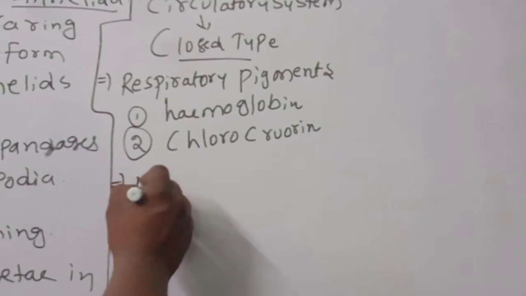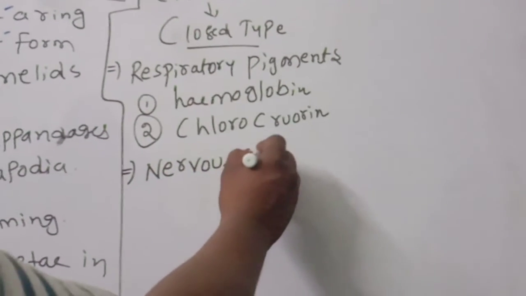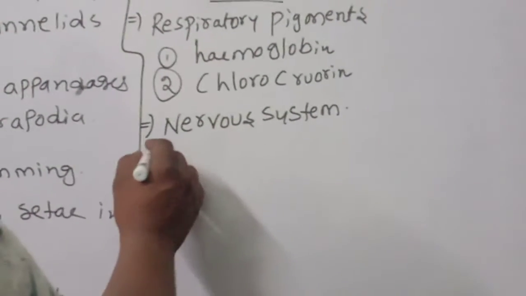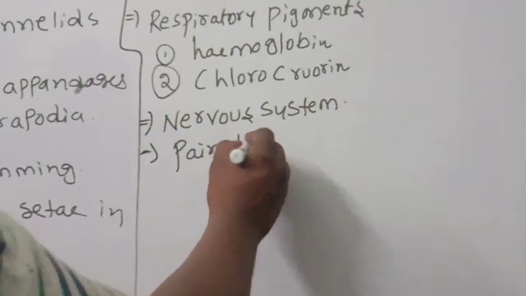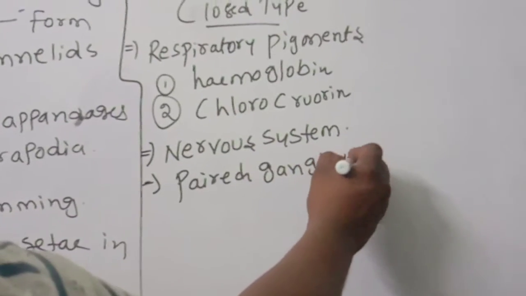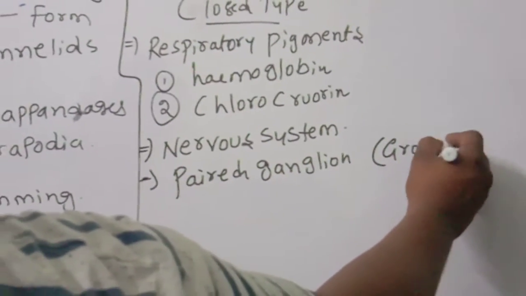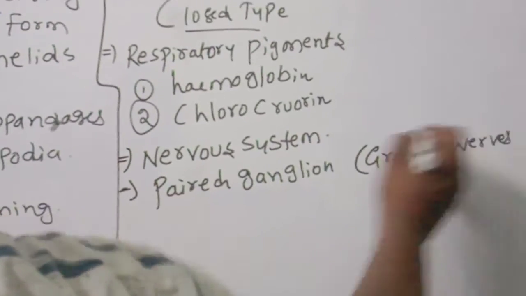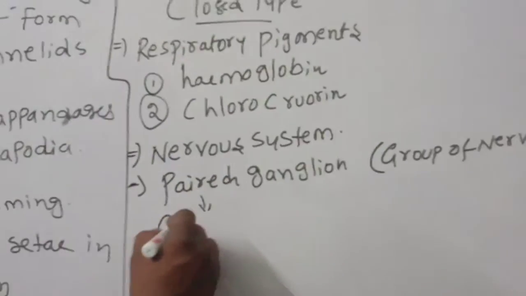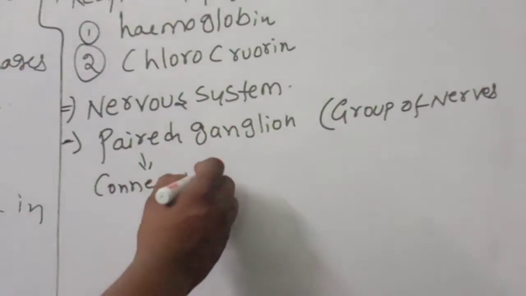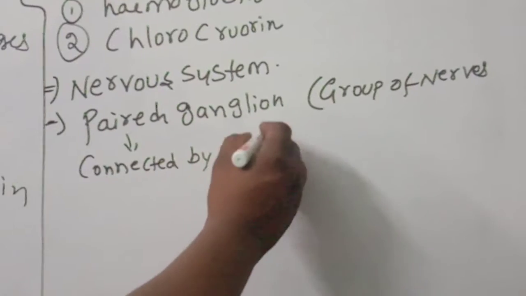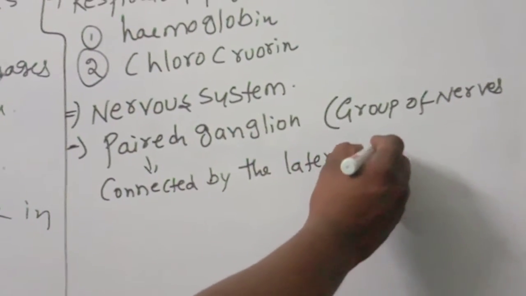What about the nervous system? Okay, this nervous system is most important. The nervous system consists of paired ganglia. What is a ganglion? You know very well, just simply you can remember it as a group of nerves. And this paired ganglion is connected by the lateral nerves.